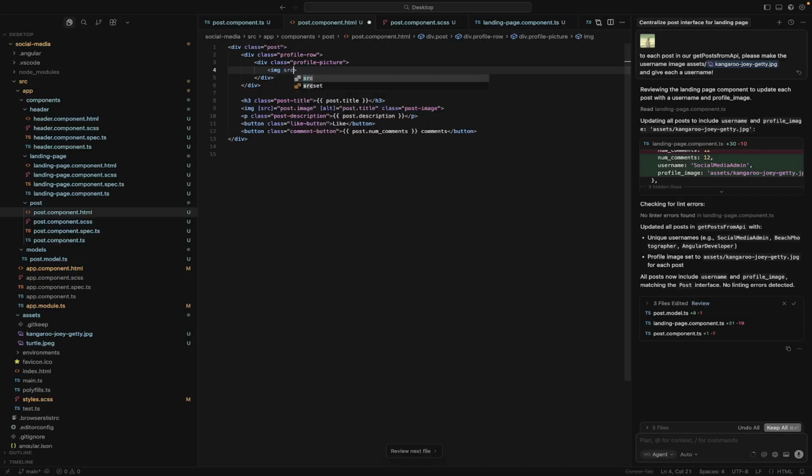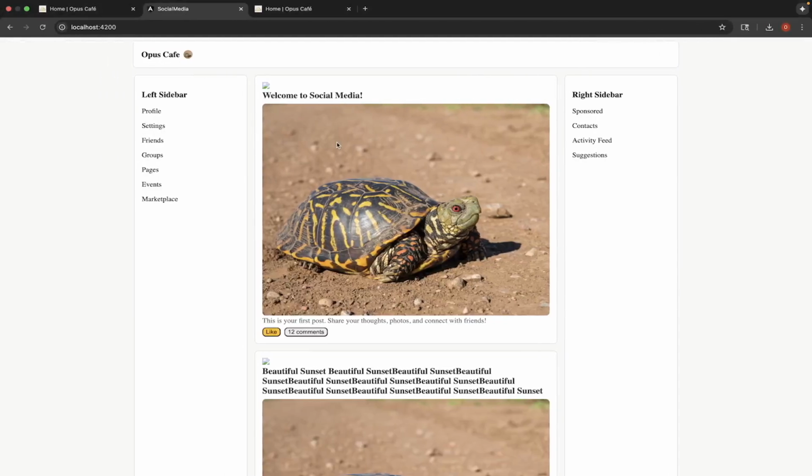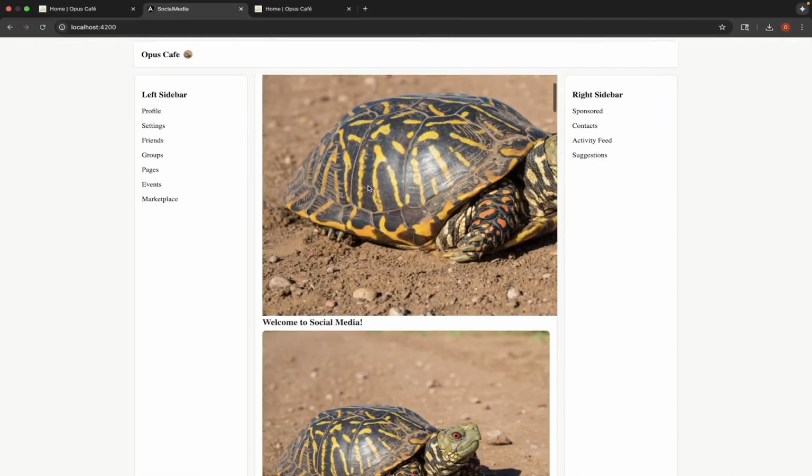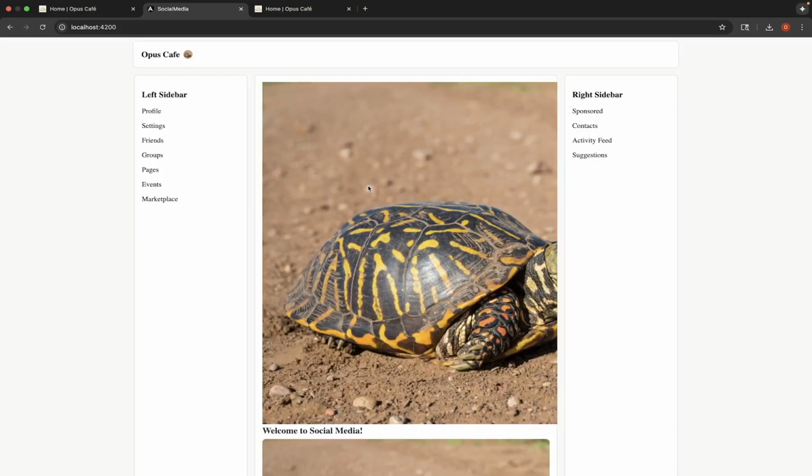And we're going to say the source is equal to our post.image. Okay. And the post.image is not working. Why is that? Oh, because it's Angular, so we have to give it the input. Okay, and that is not correct.